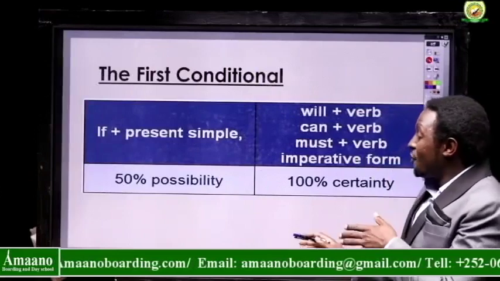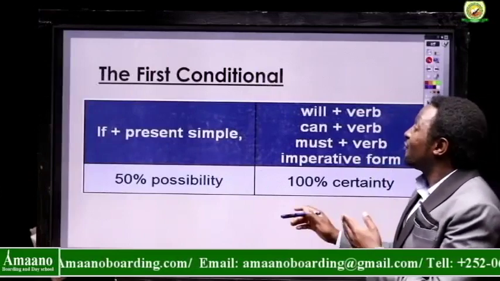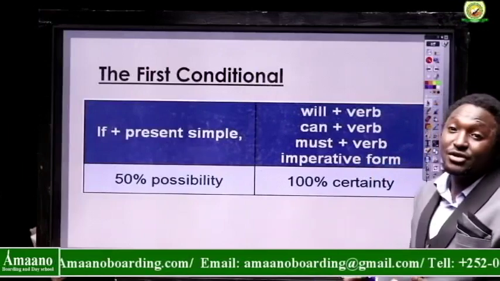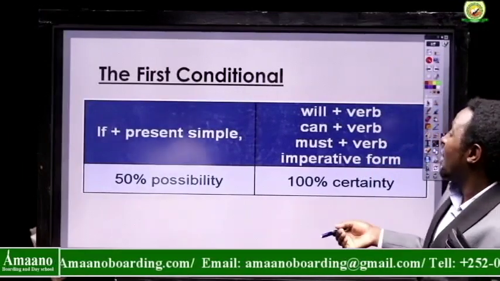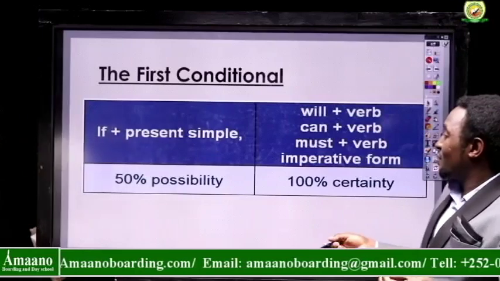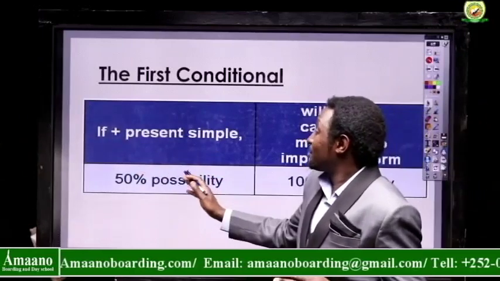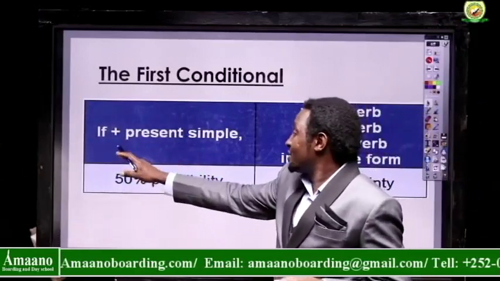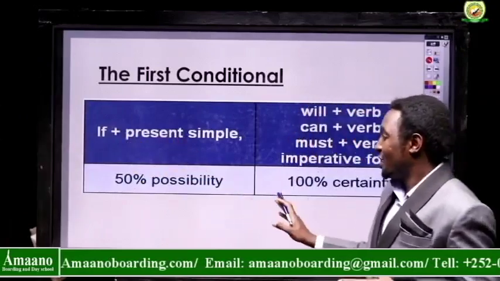The form for the first conditional is almost the same as the zero conditional. There's just a very slight change. The first part, the if clause, has if and present simple.